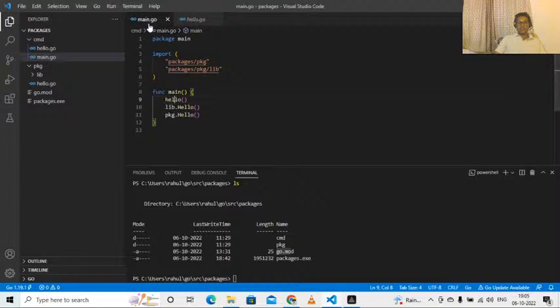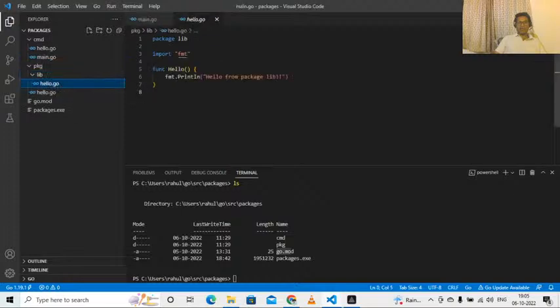If you see in main.go, the second statement I'm making is lib.hello, which is from within a lib package inside pkg directory, which also has another file hello.go. So right now in total we have three hello.go files. One is inside cmd directory, which belongs to package main. One is inside lib directory, which belongs to package lib. One is inside pkg directory, which belongs to package pkg.